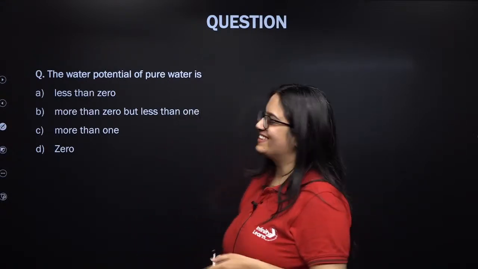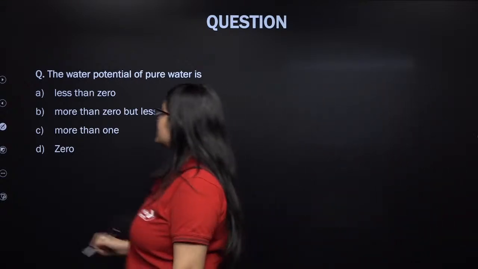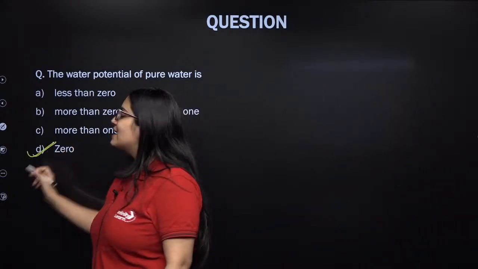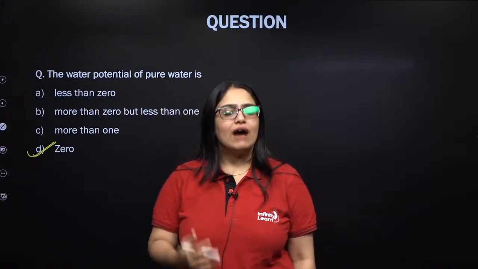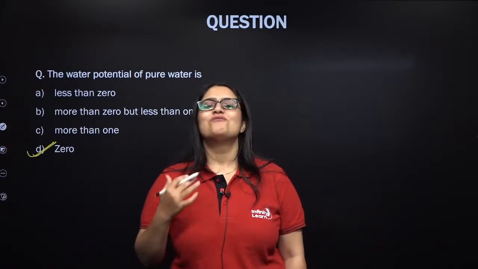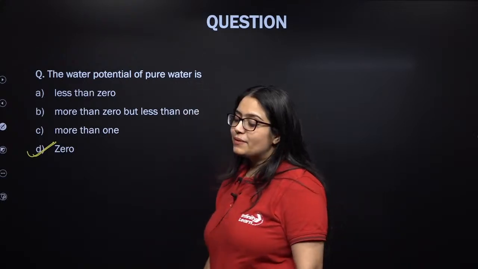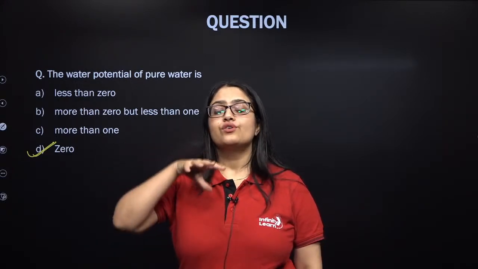You're not cooperating then. Water potential of pure water is, my dear students, by default 0, and 0 is the maximum value of water potential. Always remember, whenever there is formation of a solution, if you add solute to a pure solvent, the water potential goes down.